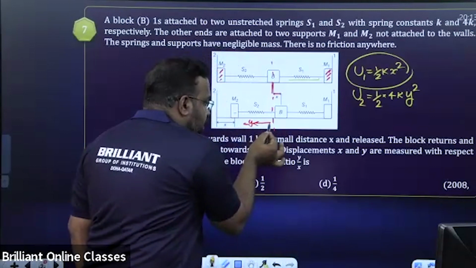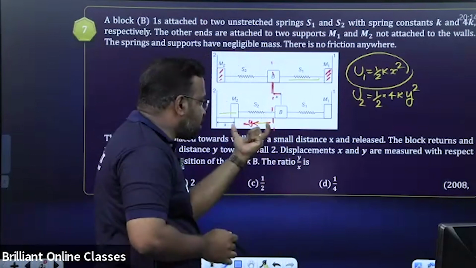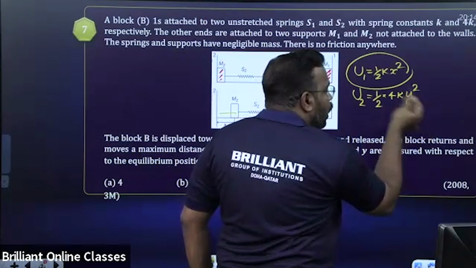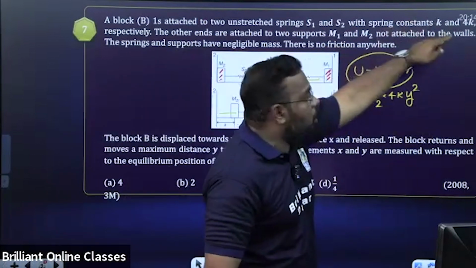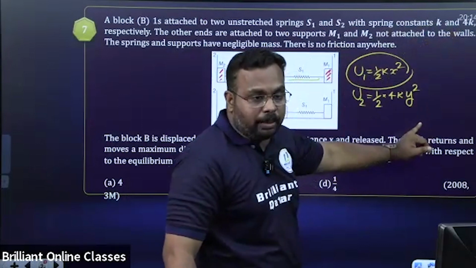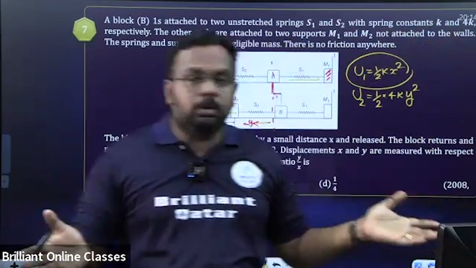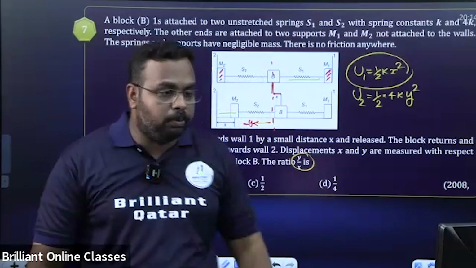It is given that this body is moved through a distance y, so the spring will be compressed through a distance y. The energy stored in that one is again half kx square, but for the second spring the spring constant is 4k and displacement is y, so half 4k y square. Equate these two. They're asking the value of y by x. Tell me the answer, all of you.